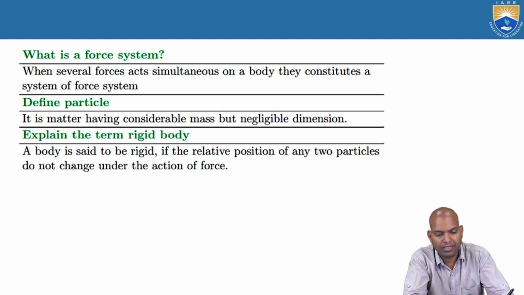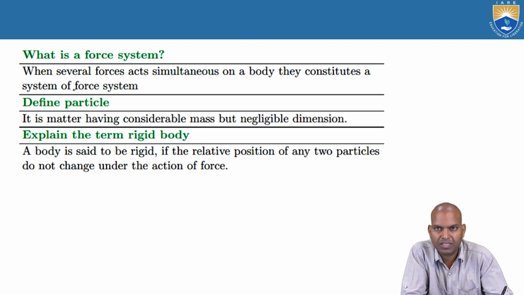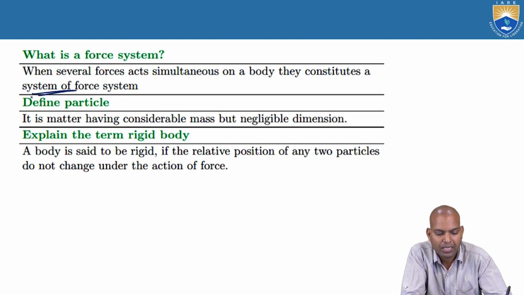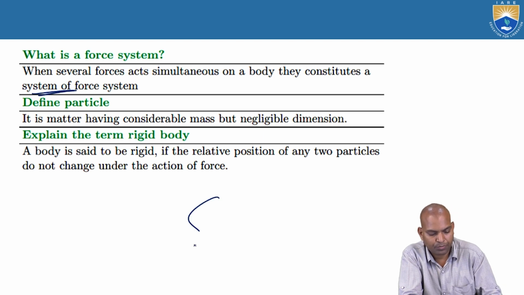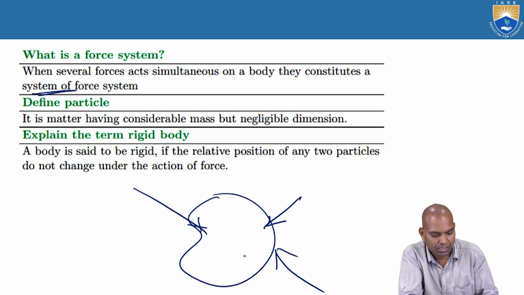Next, coming to the force system. The system of forces: when several forces act simultaneously on a body, they constitute a force system. Suppose the forces on the body are acting in this direction, this direction, this direction. The effect of all these forces will be at one point.